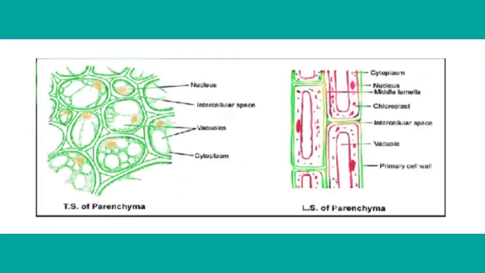tetrakaidecahedron. Let's see the diagrammatic representation of the transverse section of parenchyma and the longitudinal section of parenchyma. For your better understanding, let's check these diagrams carefully. Intercellular spaces between the cells, vacuoles in the cells, nucleus, dense cytoplasm, and everything. Check it carefully.